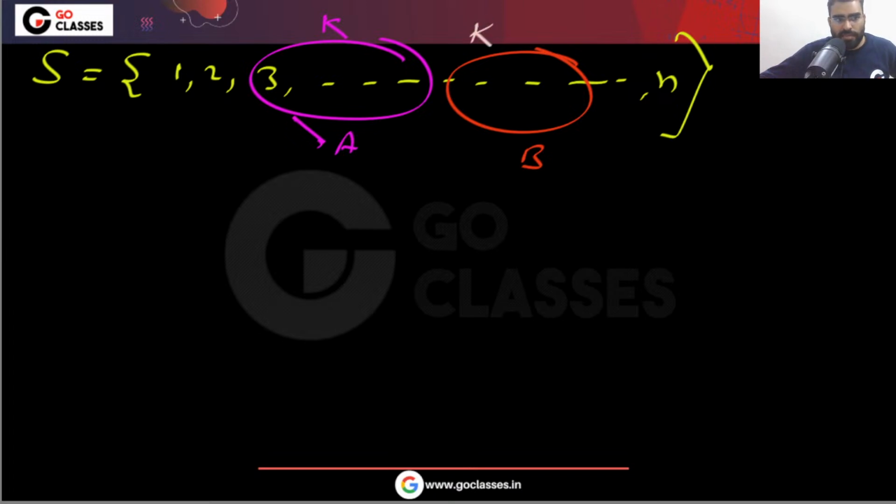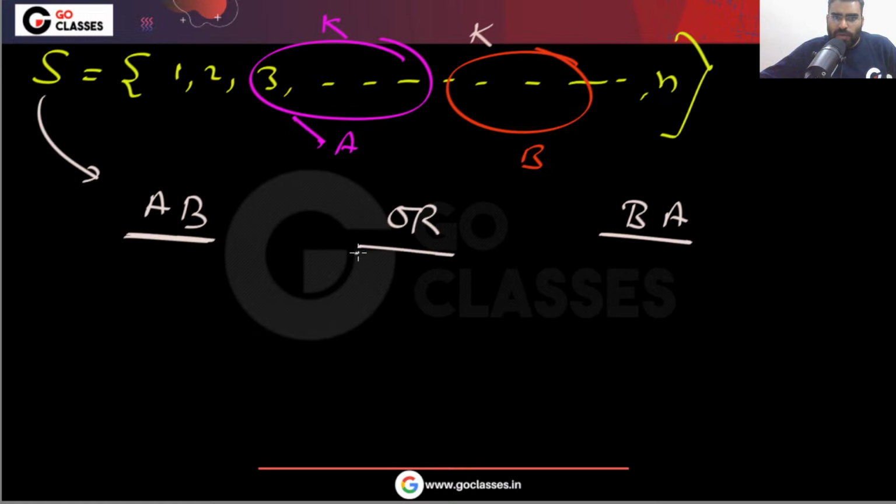Okay, these K elements are set B. Now, what is the question saying? The question is simply asking how many permutations there will be. The answer will be either A followed by B, or B followed by A. Either this will happen or this will happen.